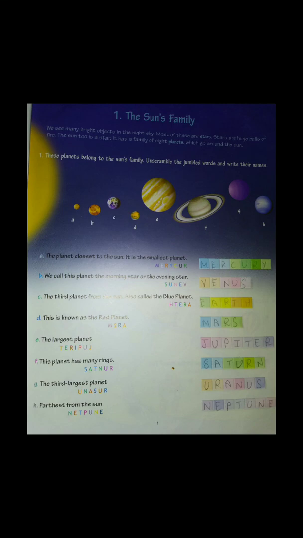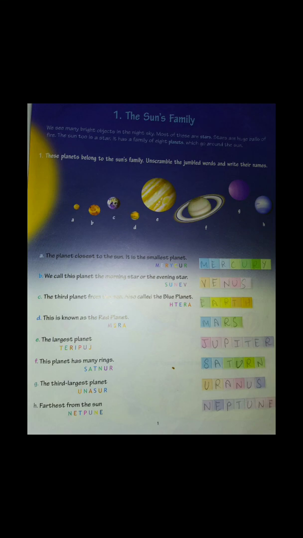The third planet from the sun, also called the blue planet. Now we are talking about our own planet Earth, and it is blue because it has a lot of water on it. This is known as the red planet. Yes, our very close neighbor where we all want to reach. All the countries are running to reach and find things. So it is Mars.